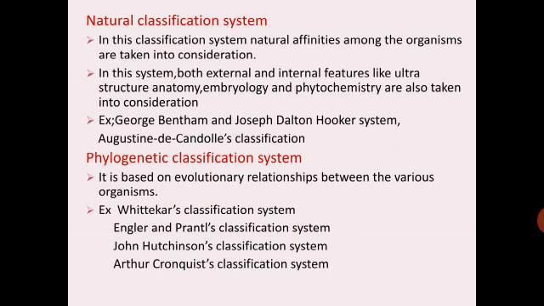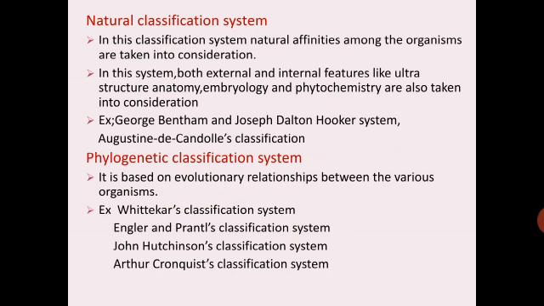The classification systems included under natural classification are the George Bentham and Joseph Dalton Hooker system, commonly called Bentham and Hooker system of classification. Even Augustine de Candolle classification comes under natural classification system.